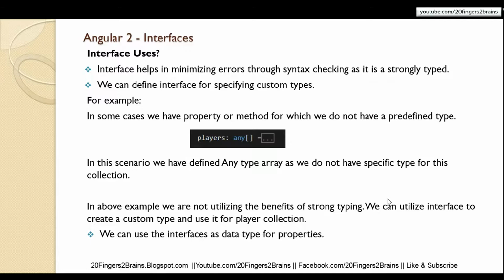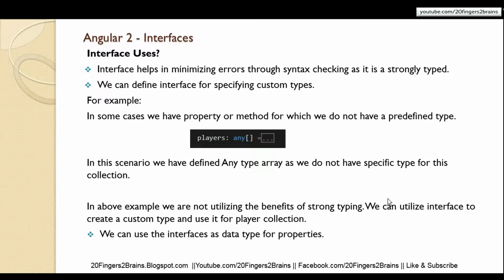Now as you remember, in the data binding video, we created a collection of players and bound it to a grid and showed it on the UI. When we created that collection, we did not have any predefined type, so that is why we used the any keyword. When you use the any keyword, you are not utilizing the benefits of strong typing.